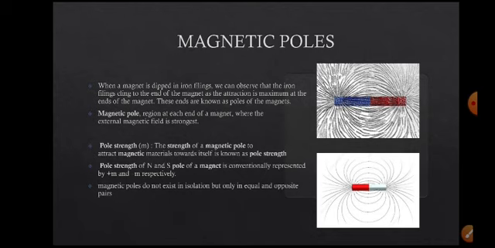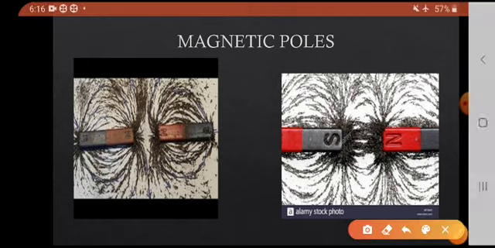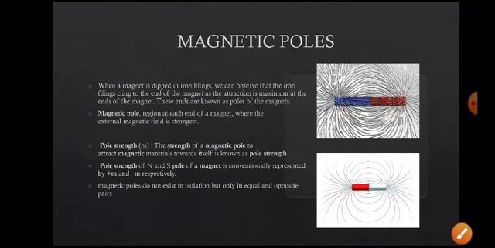A region at the end of the magnet where the external magnetic field is stronger is called a magnetic pole, right? You observe this here. See, at this point there are more iron filings, and here also more iron filings. Observe these places. These are called magnetic poles.